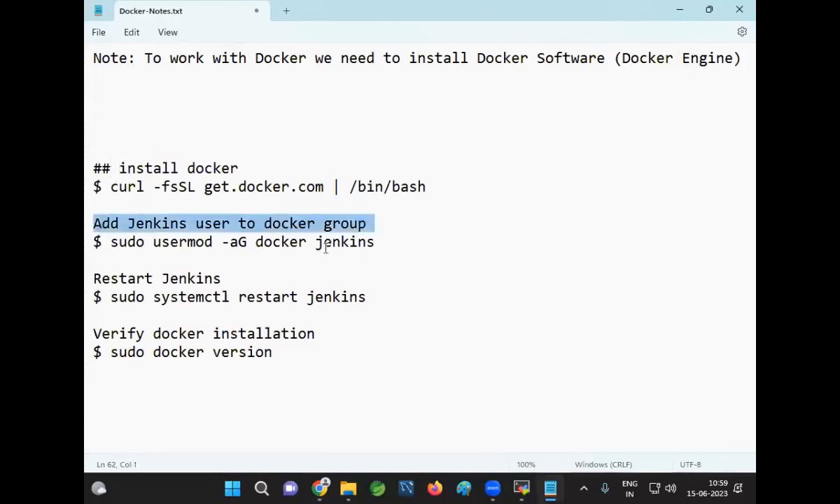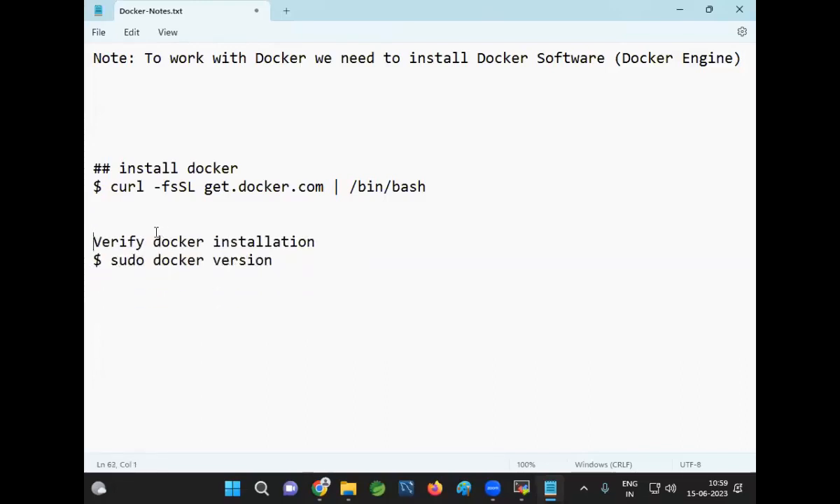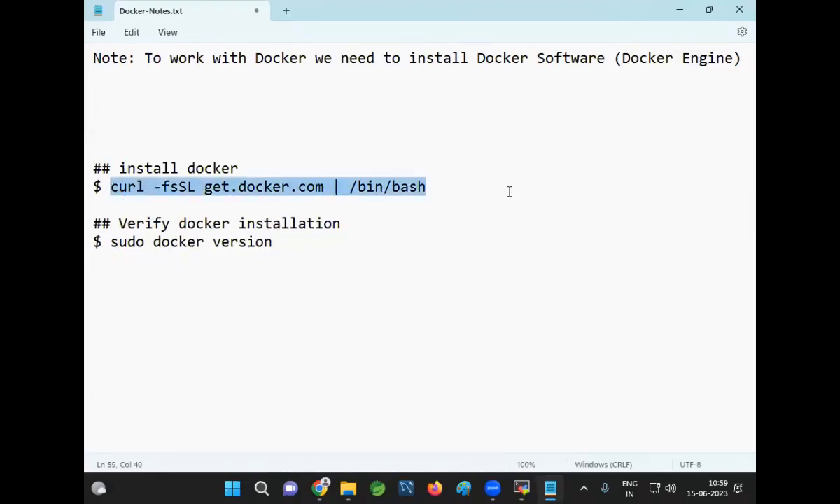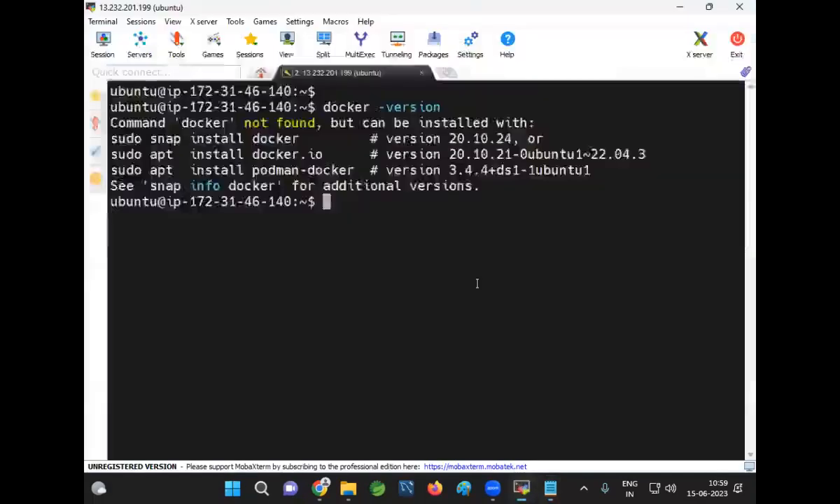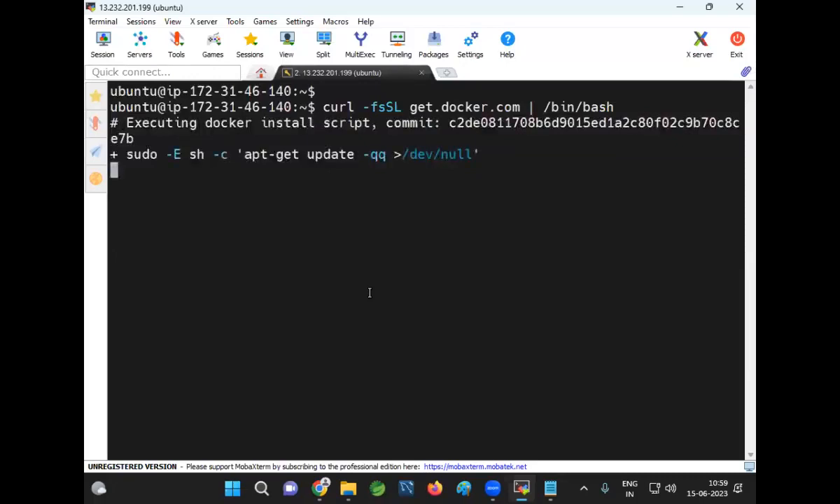Install Docker. So this is not required. Restart, this is also not required. Verify Docker installation. So which command are we using to install Docker? Just this command. Now take this command and execute it. Curl, then get.docker.com. Now it is executing.